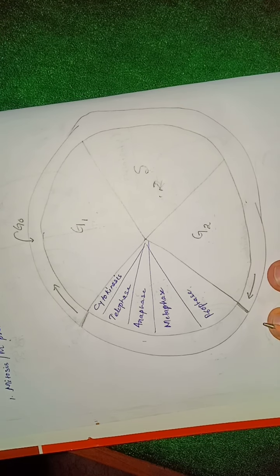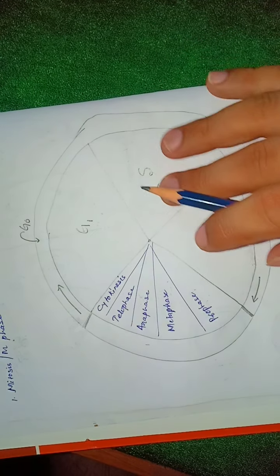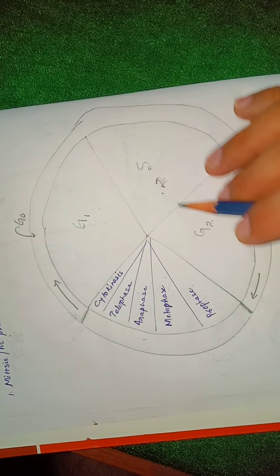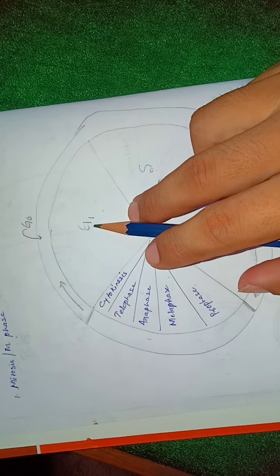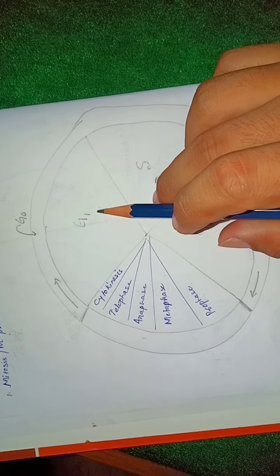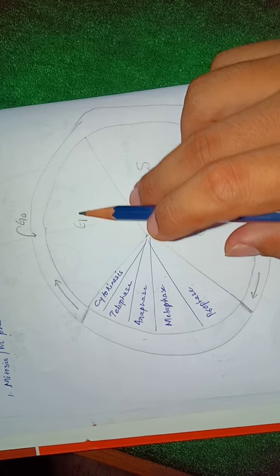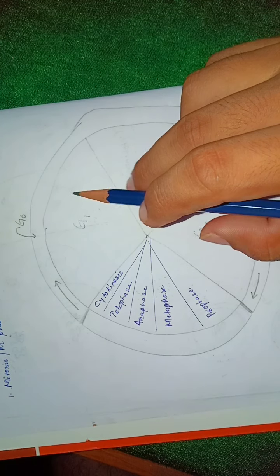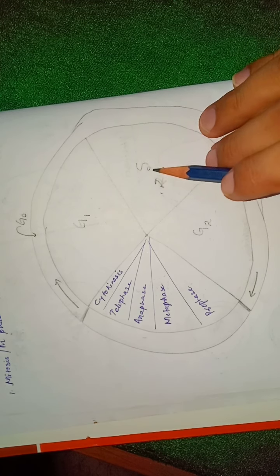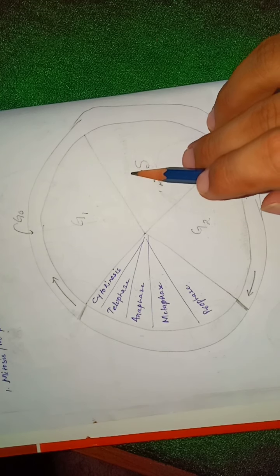The interphase lasts more than 95% of the duration of the cell cycle, and it is divided into three phases: G1, S and G2. The G1 phase corresponds to the interval between mitosis and the initiation of DNA replication. During this phase, the cell is metabolically active and continuously grows, but there is no replication of DNA. Now the synthesis phase.